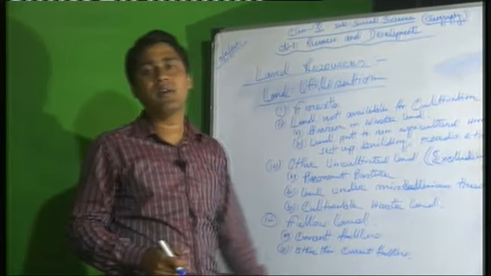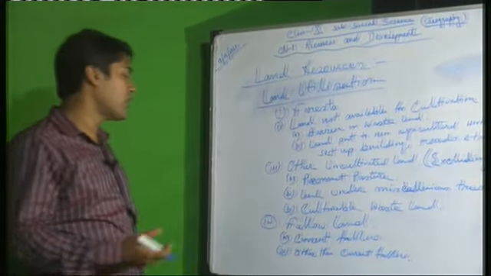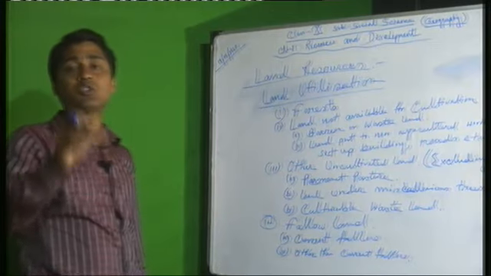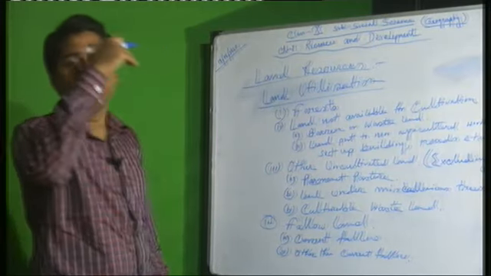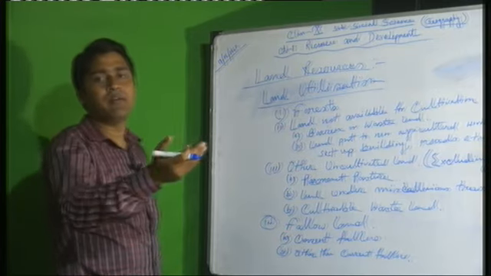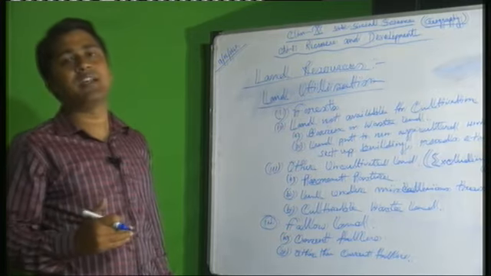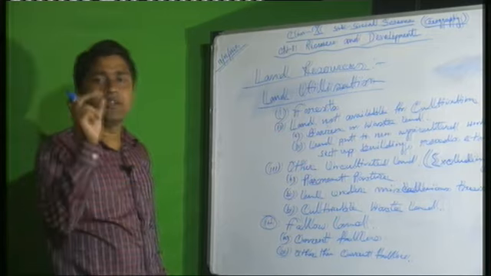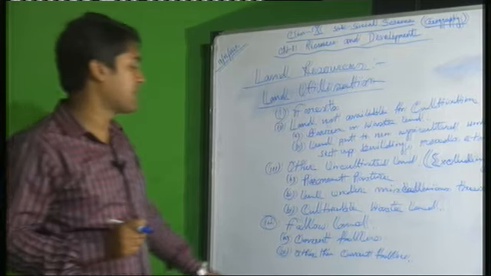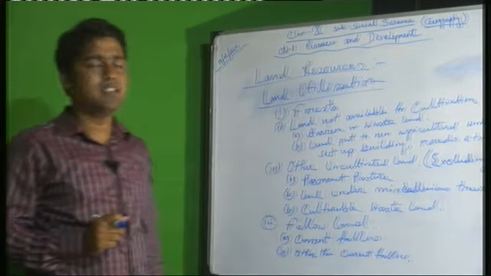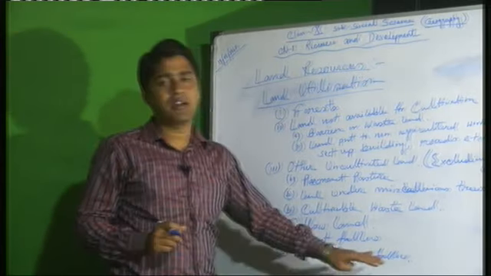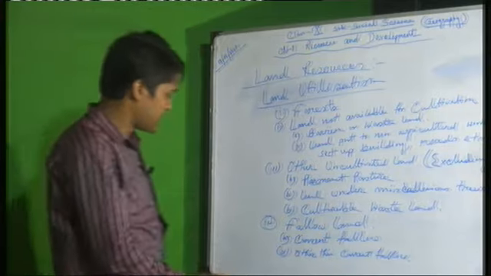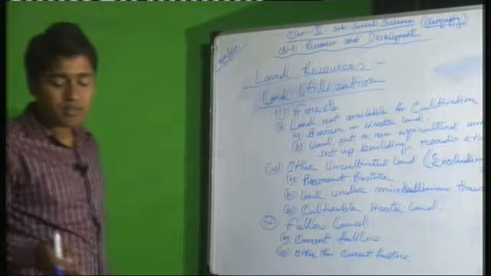And other than current fallow? Other than current fallow are those lands which are uncultivated for not more than 5 and not less than 1 agricultural year. That means for between 1 to 5 agricultural years this land has not been used. These 3, cultivable wasteland, current fallow and other than current fallow, I will explain again, so you will listen.